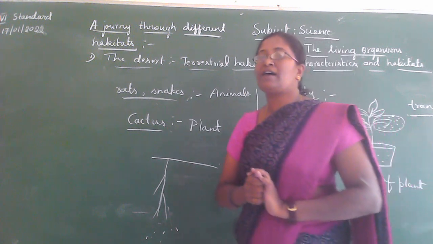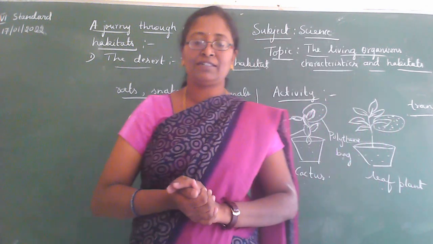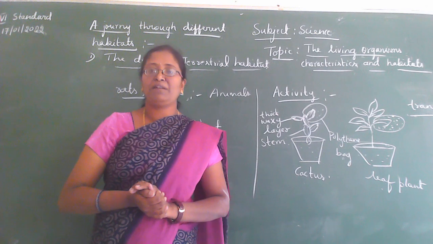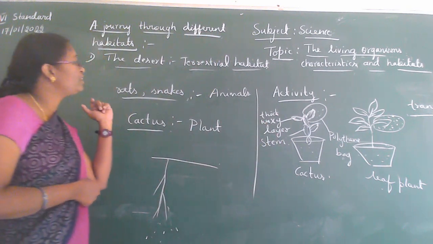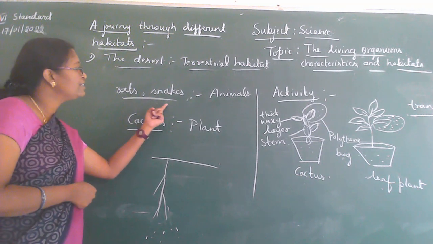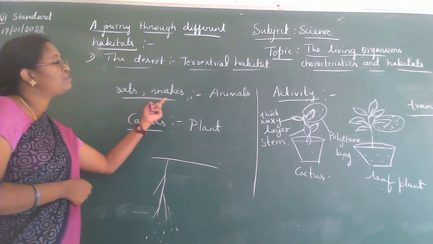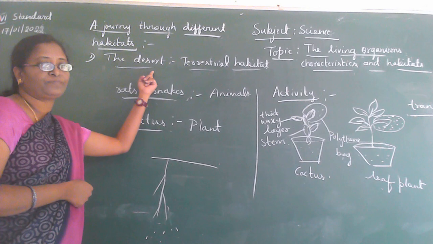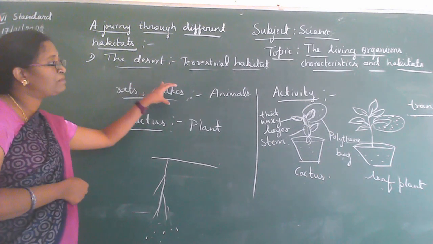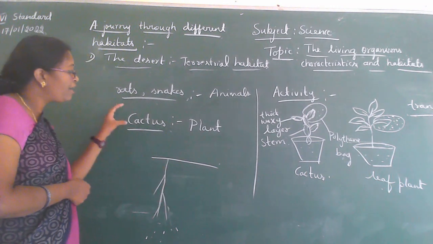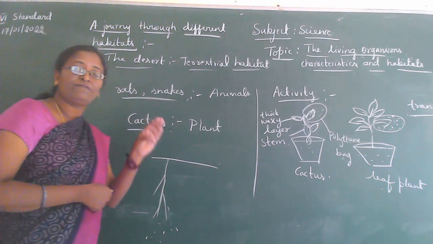In this class we learned about plants and animals. We especially took two types of animals, that is rats and snakes, living in the desert region. So we learned about the adaptation of these animals and the adaptation of the cactus plants.